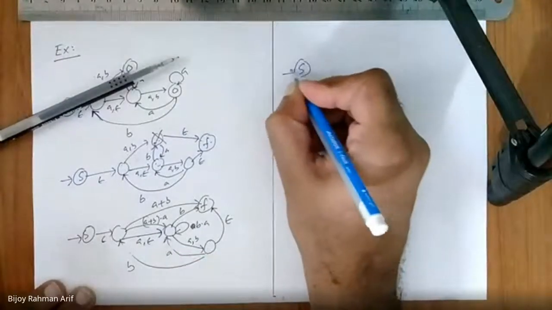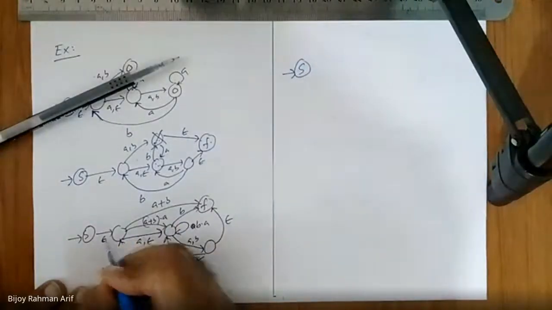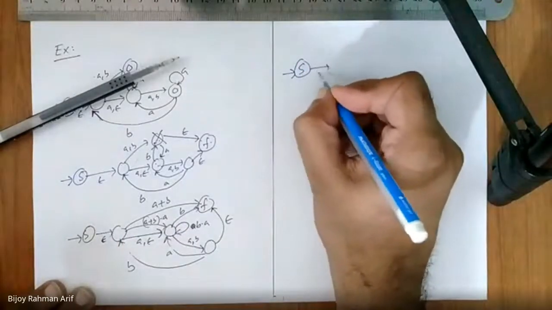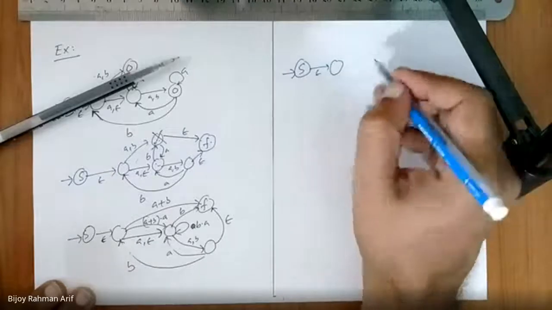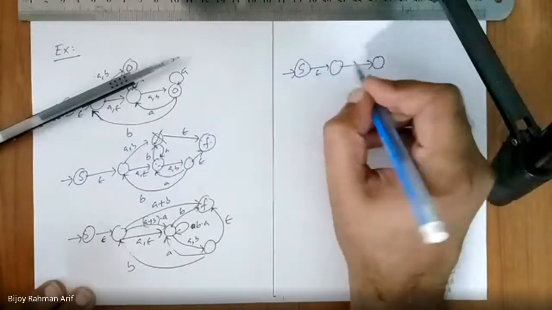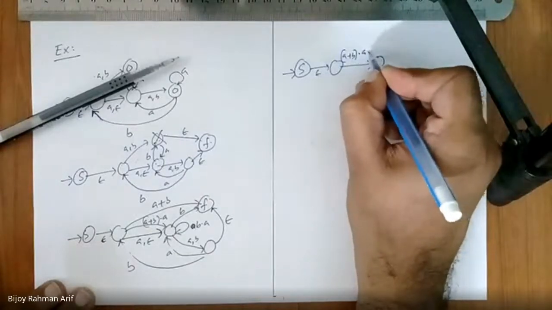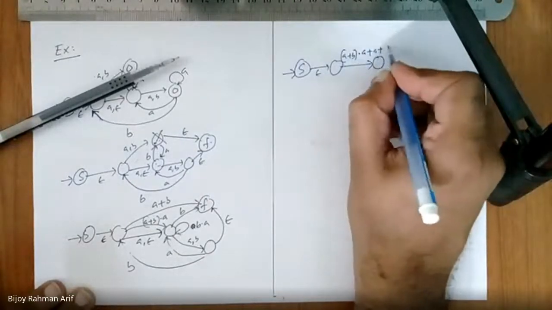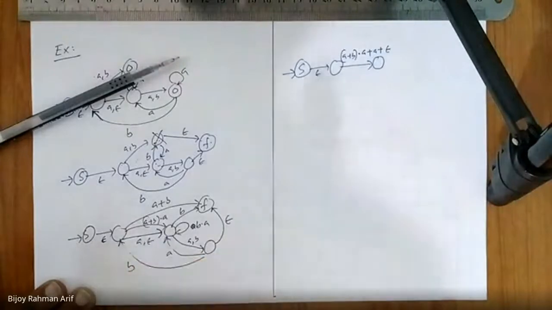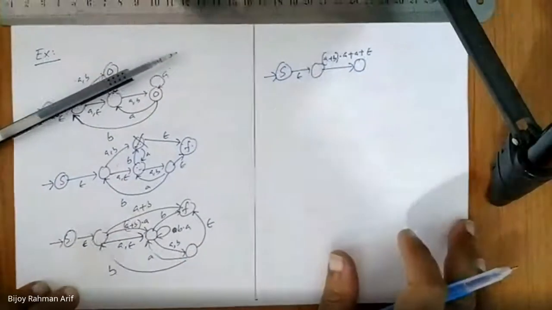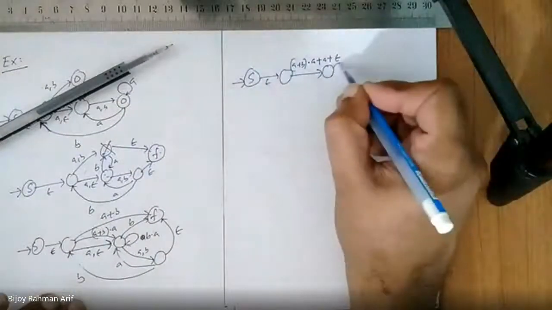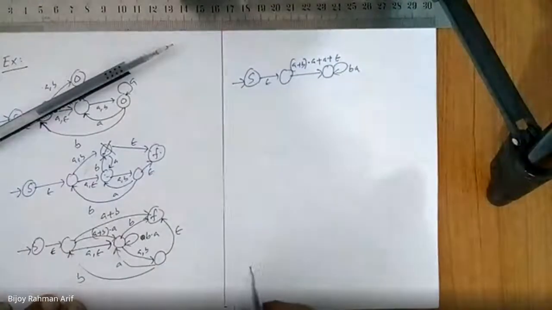Start state, epsilon, we are going here. Then here, what is the movement? A union B, A union epsilon. Fine, it is removed, getting a little simplified. Then there's a self loop BA, self loop BA.